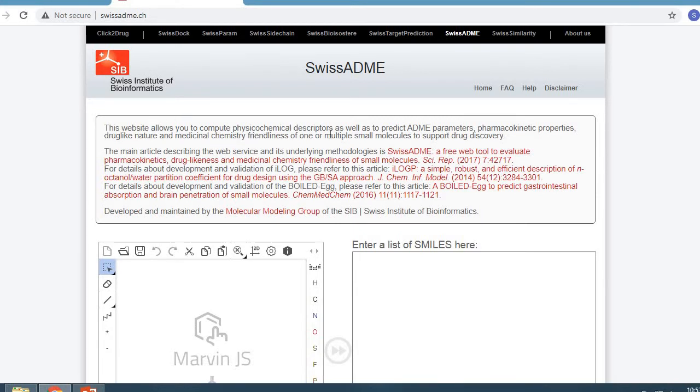to compute physicochemical descriptors as well as to predict the ADME parameters, the pharmacokinetic properties, drug-like nature and the medicinal chemistry friendliness of one or multiple small molecules to support drug discovery. These are the various references, the main article describing the web service and its underlying methodologies. This web tool is developed and maintained by the molecular modeling group of the SIB, that is the Swiss Institute of Bioinformatics.